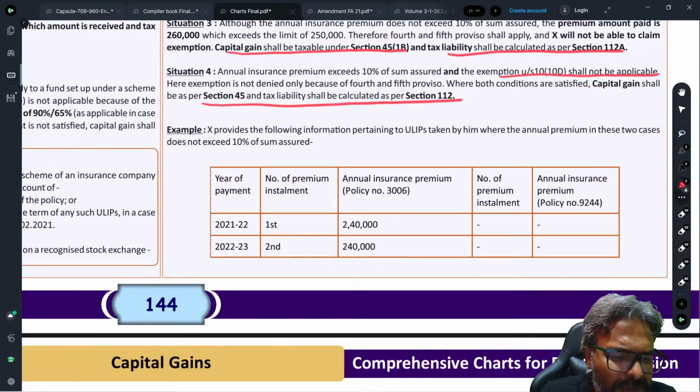One last question, students, a small question, and then we will proceed to buyback. We will proceed to slump sale. The slump sale was after this. Let's have a look at this one.